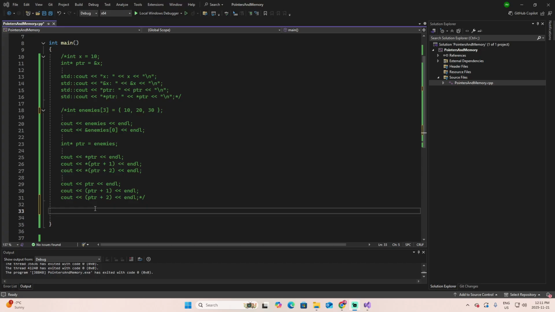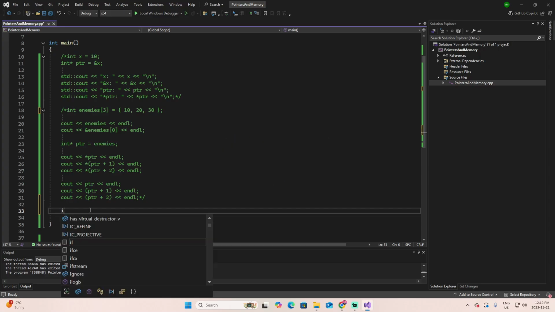Now let's talk about dynamic memory. Up to now, our variables and arrays had fixed sizes known at compile time. But sometimes in games, you do not know how many enemies, bullets, or objects you need until the game is running. That's when dynamic memory comes in. The word new asks the system to give you memory while the program is running.